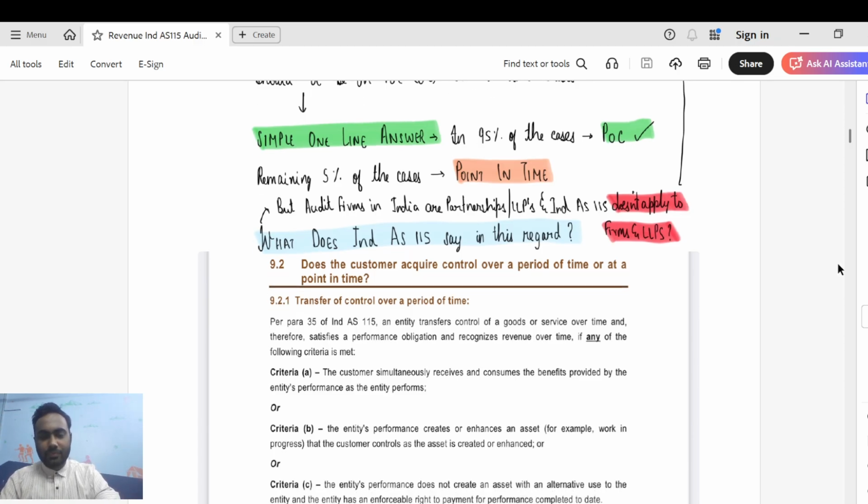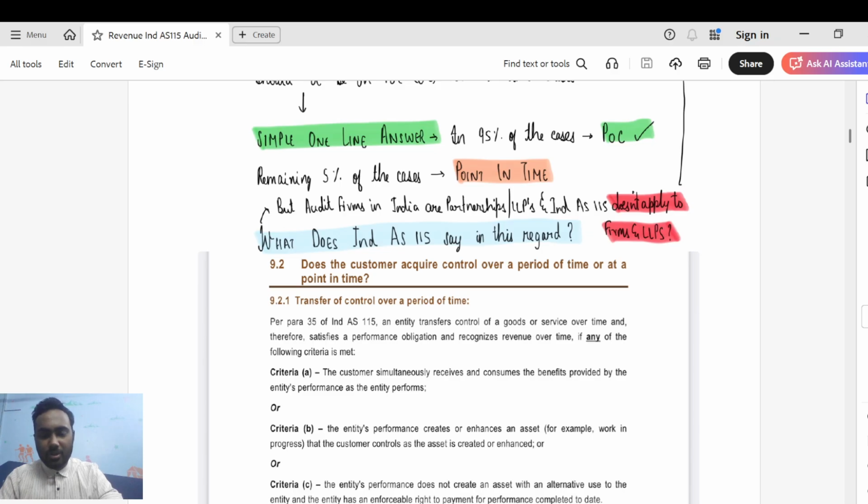So guys, first, the customer simultaneously receives and consumes the benefits provided by the entity's performance as the entity performs. So basically, for criteria A, what the standard is trying to say is that if the customer is simultaneously receiving the benefit as and when the entity performs, like in the example of security services, when the security performs the services, or in case of payroll processing services, whenever the entity performs the services, the customer is simultaneously receiving the benefit.